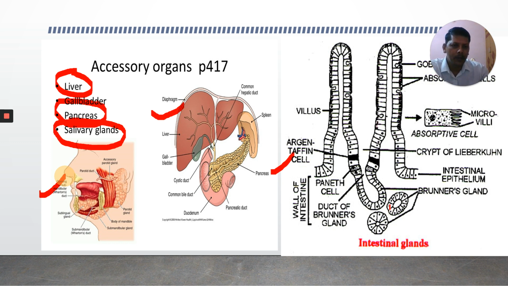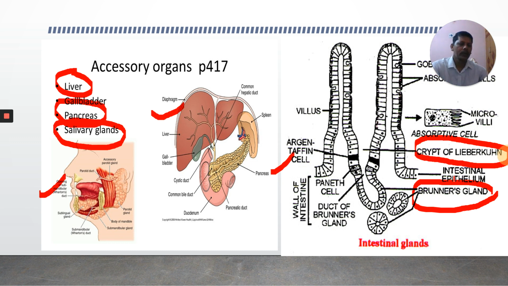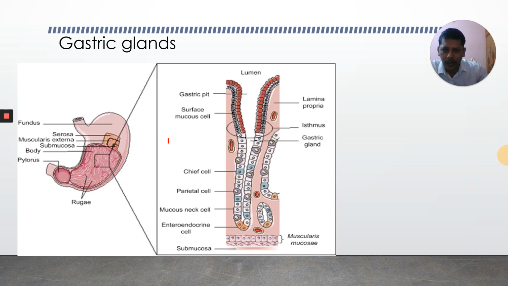But some of the digestive glands are present in the wall of the alimentary canal. Observe here, these are the Brunner's glands and crypts of Lieberkühn. These are present in the wall of the small intestine, and there are some other glands present in the wall of the stomach.